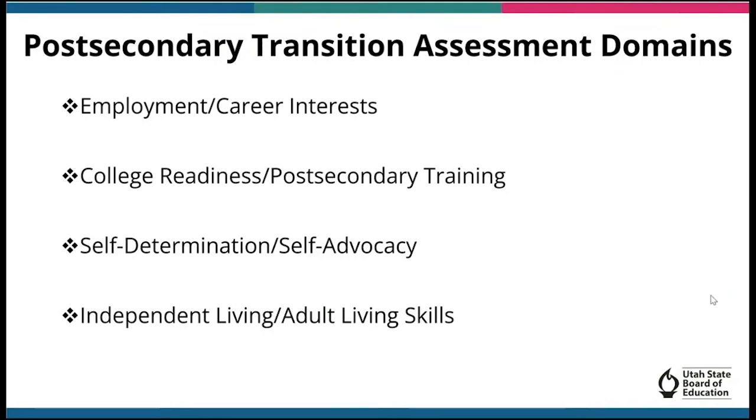Career interest surveys, of which there are many, including online interest inventories. There are some assessments that help determine a student's readiness for college or other post-secondary training. We often overlook the importance of using self-determination and self-advocacy assessments, but these are very important to help identify skills a student may need to develop for success in post-high settings. And lastly, there are many assessments available for determining a student's skill level and needs in the areas of independent living and adult living. This includes not only our students with significant support needs.